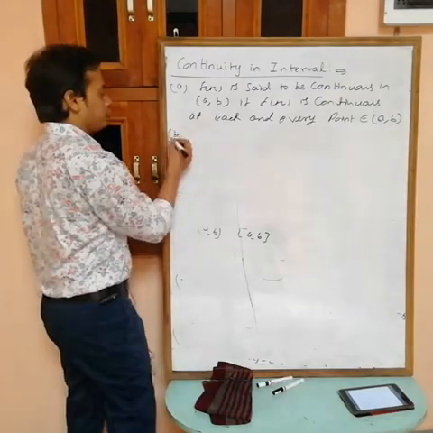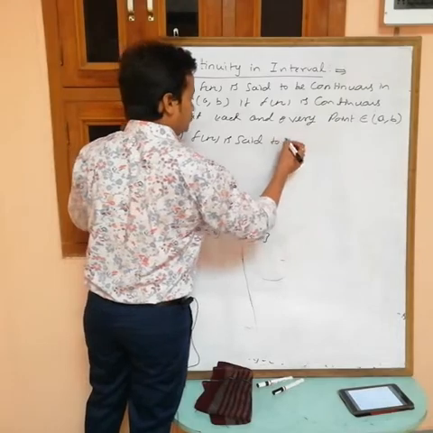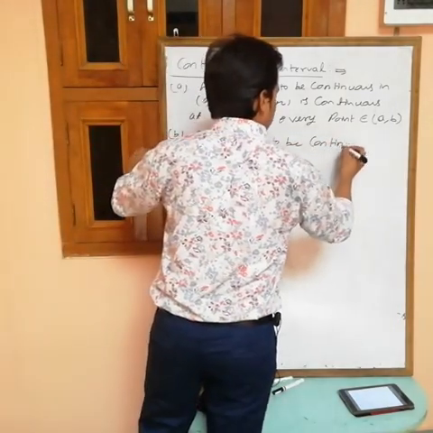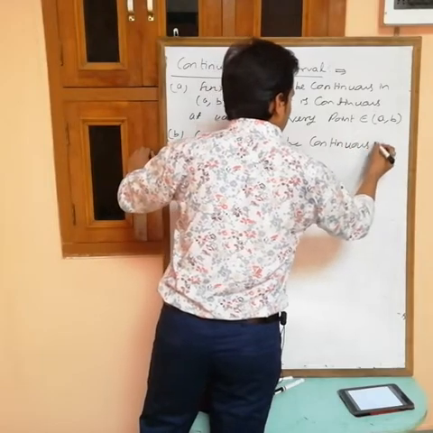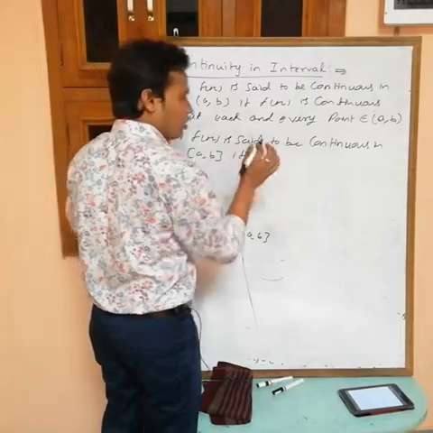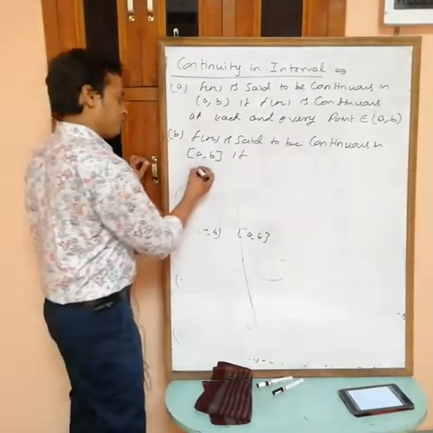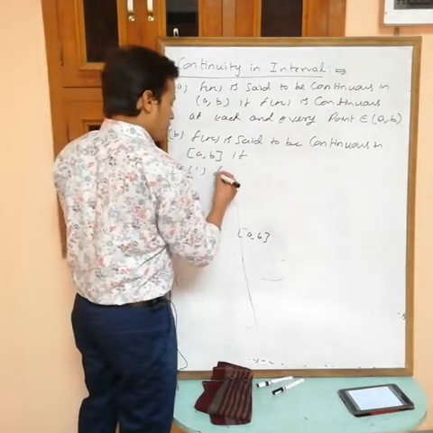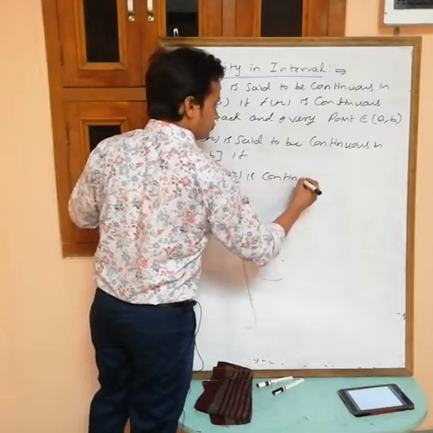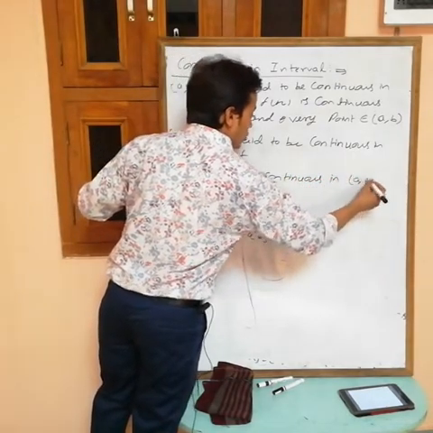Now second point: f(x) is said to be continuous in closed interval a comma b if. For this one you have to check three conditions. First, f(x) is continuous in open a comma b.